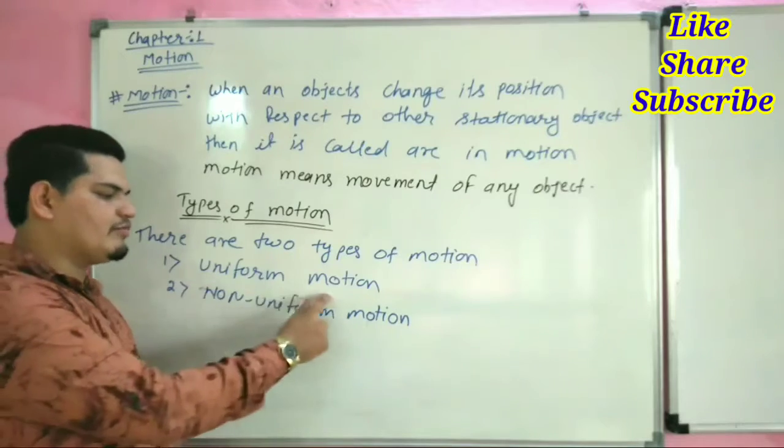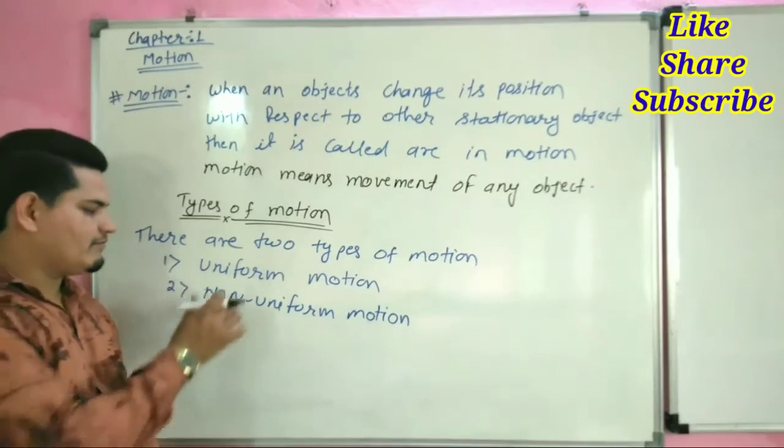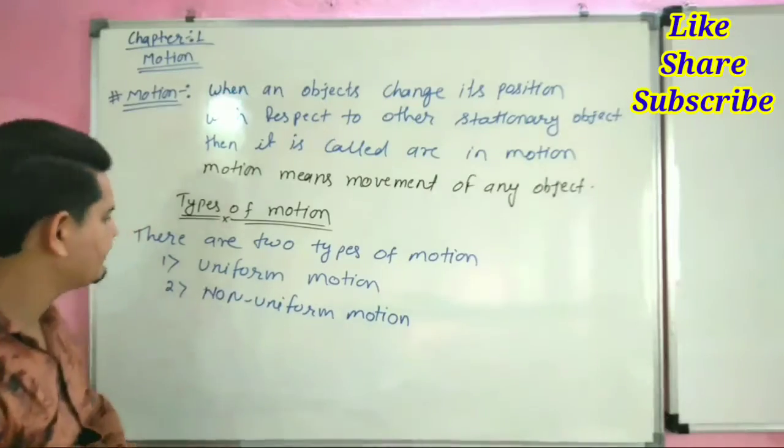First is uniform motion and second is non-uniform motion. So we are going to start with the first, uniform motion.